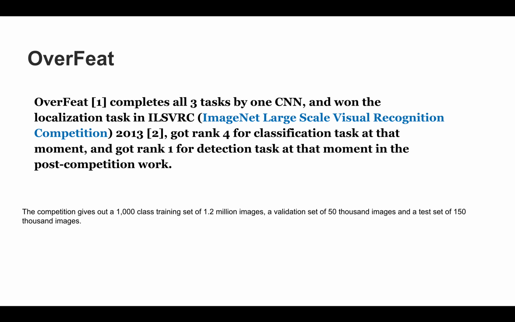ImageNet is a large image dataset covering around 1,000 classes, with around 1.2 million images, a validation set of 50,000 images, and a test set of 150,000 images.